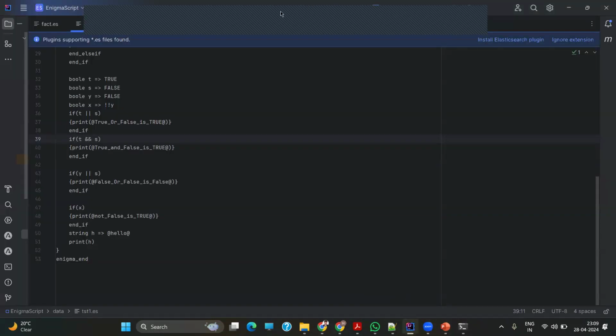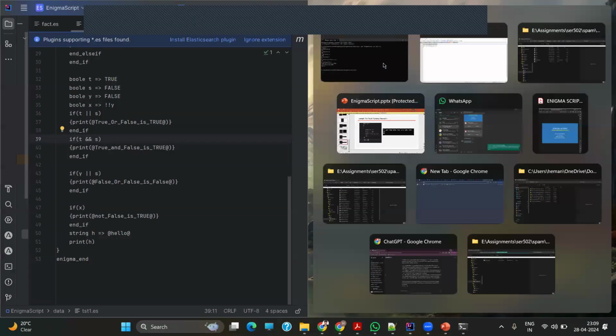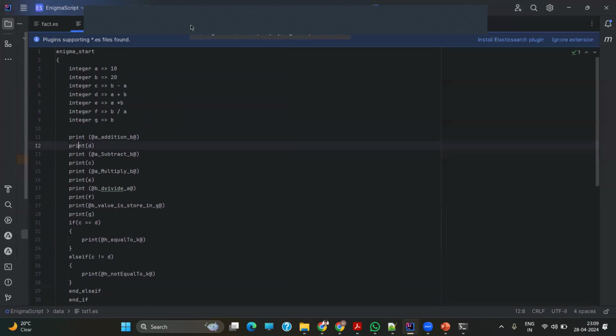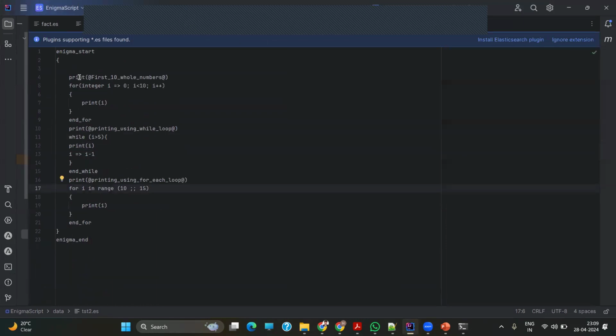Let me keep it side by side so that you can view it better. Basically the print statements shown are from here. We are showing addition, so 10 plus 20 is 30. These are the things we have done in this sample. Let me go to the next one, which shows the print statement, the normal for loop, the while loop, and the for in range loop. Let me run that file.